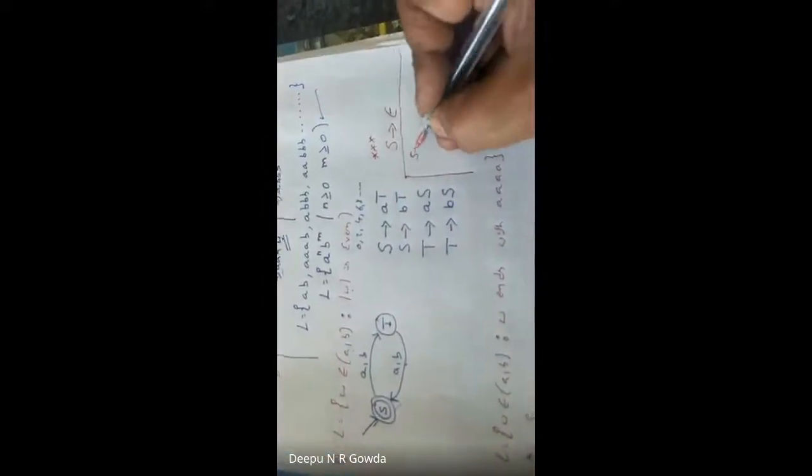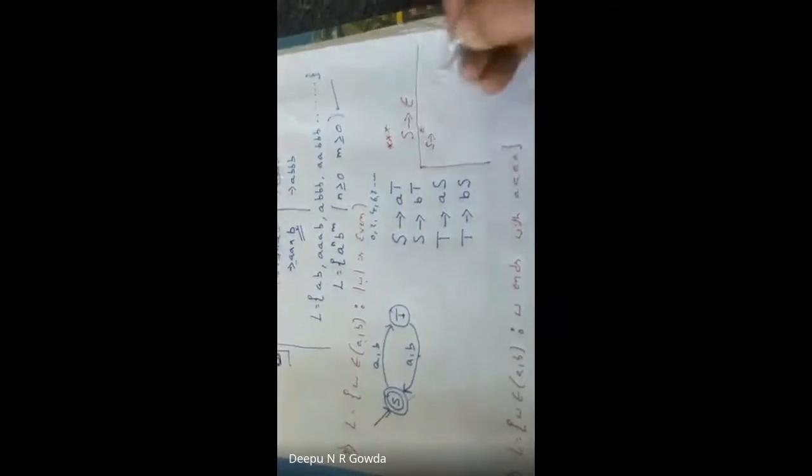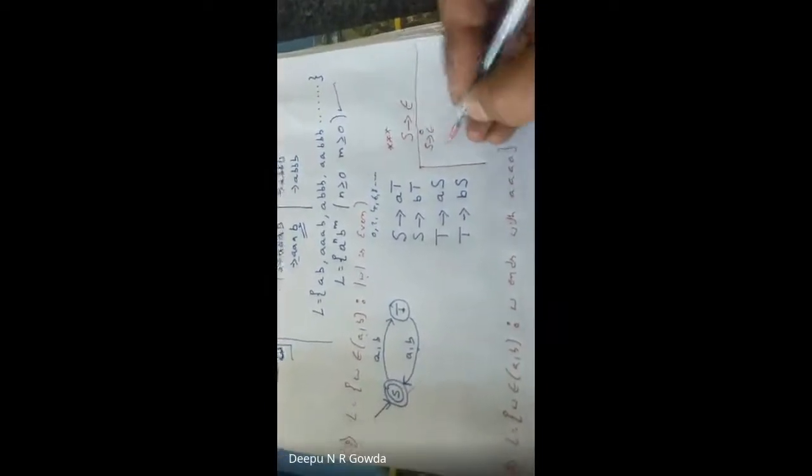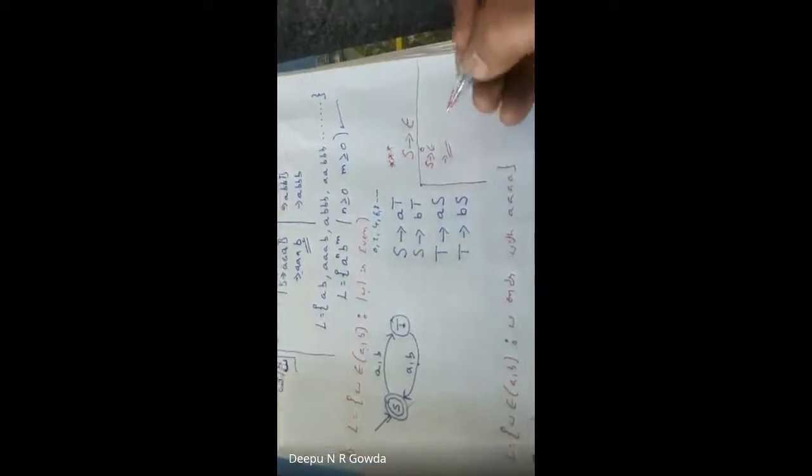Okay, let me trace, I hope then you guys can remember the things. Now, even number of A and B. Now this is the transition. First and foremost, I take S tends to. If I need length 0, I use epsilon. So I get nothing. Clear?